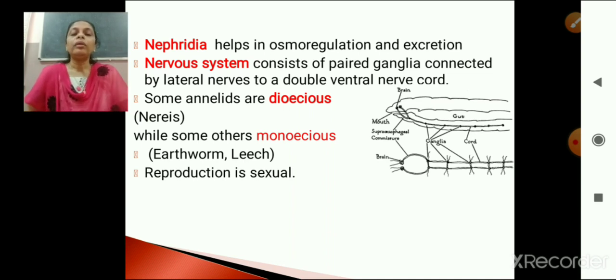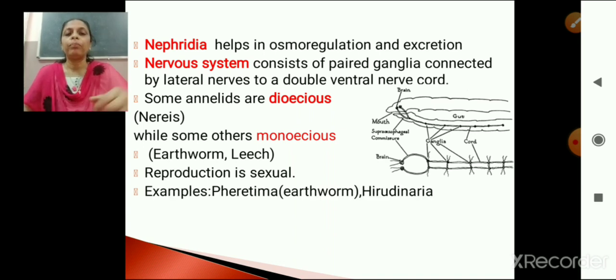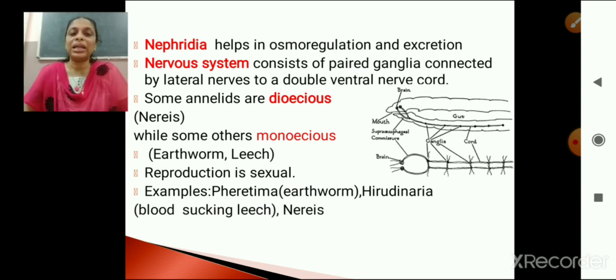Right. Now, reproduction is sexual, means by the formation of gametes. Then examples are Pheretima. Have you heard the term Pheretima? Pheretima is the scientific name of earthworm. Easy to remember earthworm, but a bit difficult to remember Pheretima. Second one is leech. The scientific name of blood-sucking leech is Hirudinaria. Hope you can see that, Hirudinaria, blood-sucking leech. And the third example is Nereis. Okay, so you have to remember these three examples.